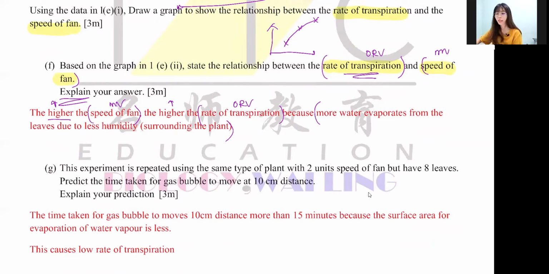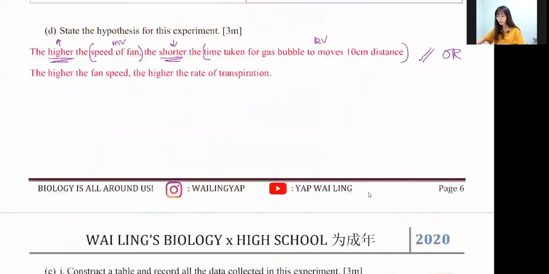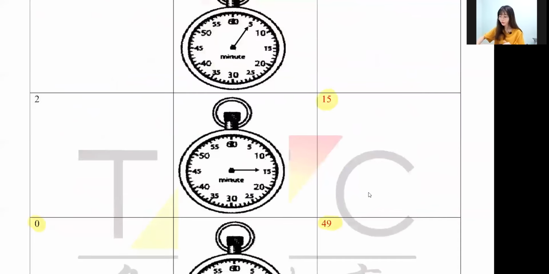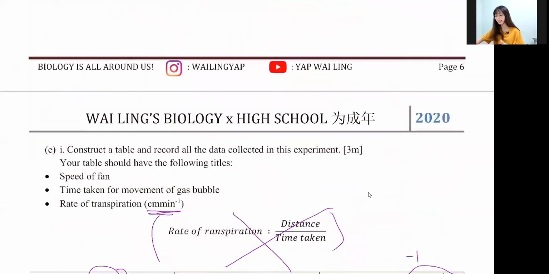Okay. In this question, as I mentioned, never write an exact number because it's a prediction. Don't write any exact value because you never know about it. Don't write your favorite number. Nobody wants to know your favorite number, guys. Okay. Write more than or less than what number? Because the question says what? 2 unit. 2 unit in the question is how much? 15, right? So you have to write whether it's more than 15 or less than 15.